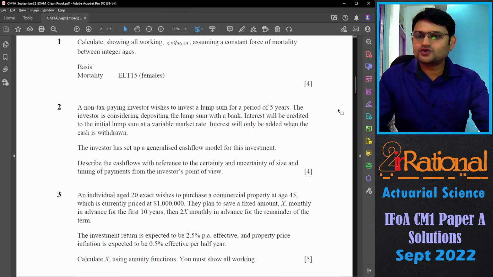Let's go to question number 2. Let's read question number 2. A non-tax-paying investor wishes to invest a lump sum for a period of 5 years. The investor is considering depositing a lump sum with a bank. Interest will be credited to the initial lump sum at a variable market rate. Interest will only be added when the cash is withdrawn. The investor has set up a generalized cash flow model for this investment. Describe the cash flow with reference to the certainty and uncertainty of the size and the timing of the payment from the investor's point of view.